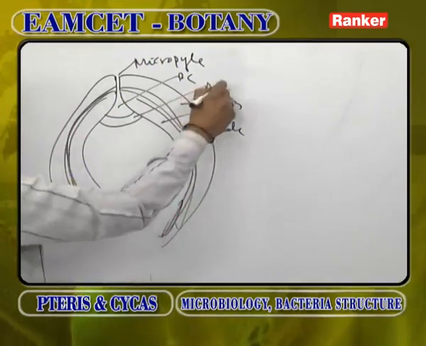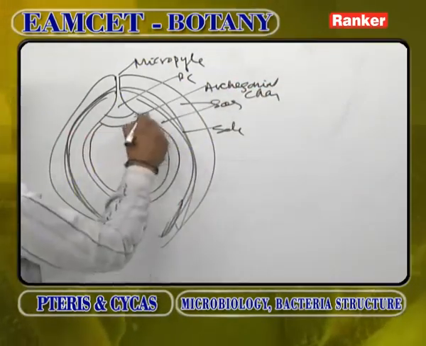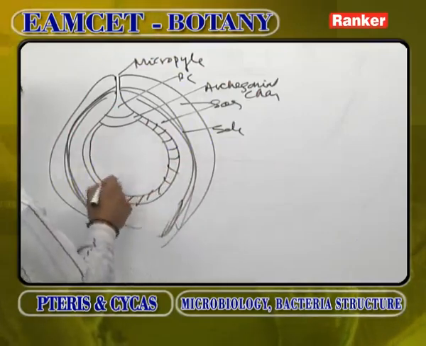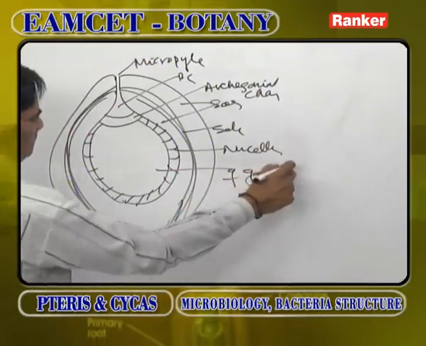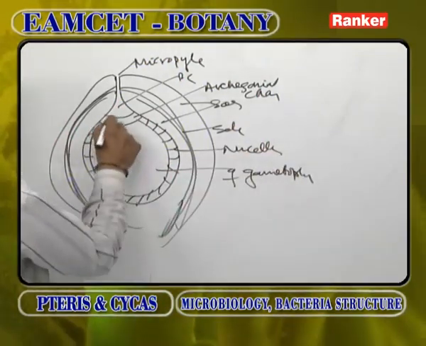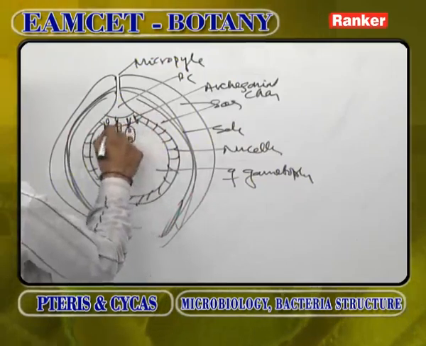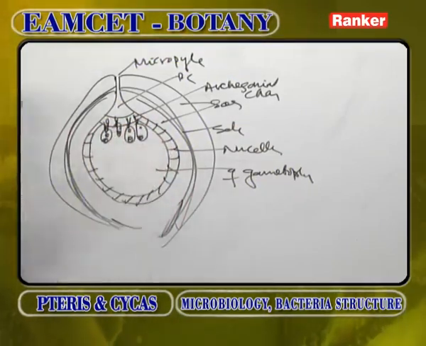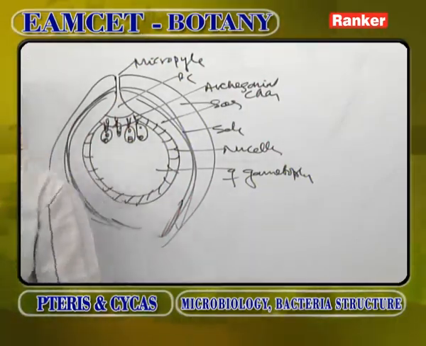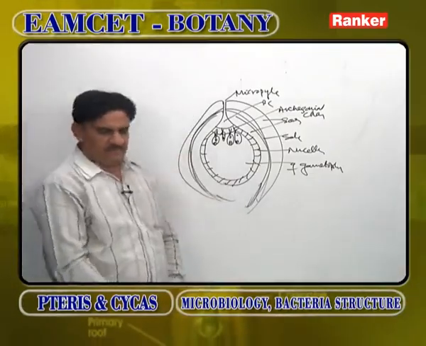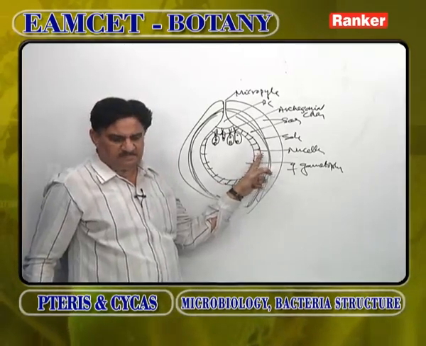Another chamber called archegonial chamber, a remnant of nucellus like this, and a large female gametophyte, and 2 to 8 archegonia. So this is the well-developed ovule of Cycas. So the assertion is the archegonial chamber of Cycas is formed by female gametophyte. It is not formed by female gametophyte, it is formed by nucellus.